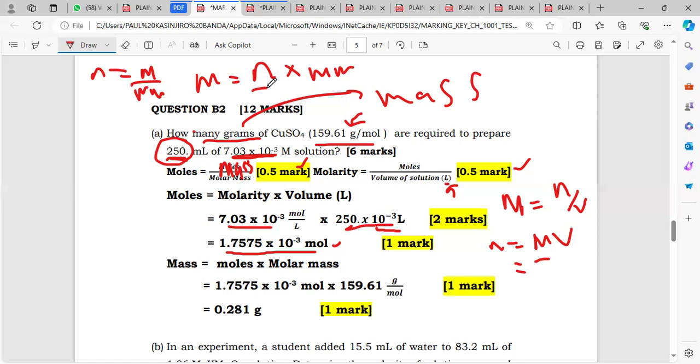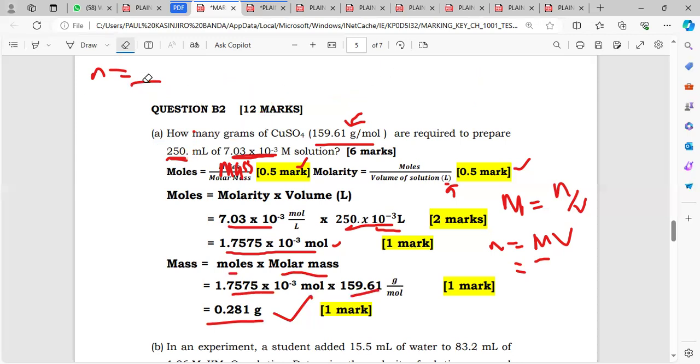So let's put our moles and our molar mass into that formula. This moles that I found here multiplied by my molar mass that was given gives me 0.281 grams. So this is the mass of copper sulfate that is required. That's how you go about that question.